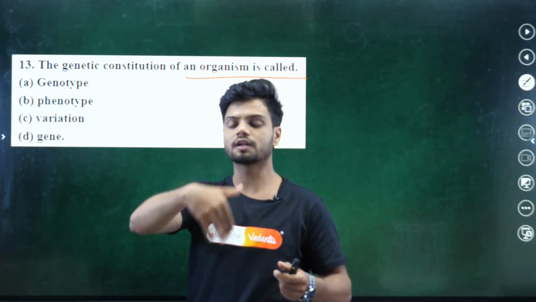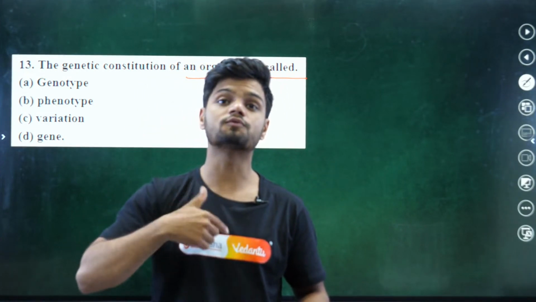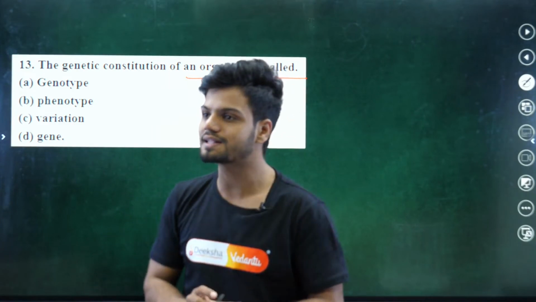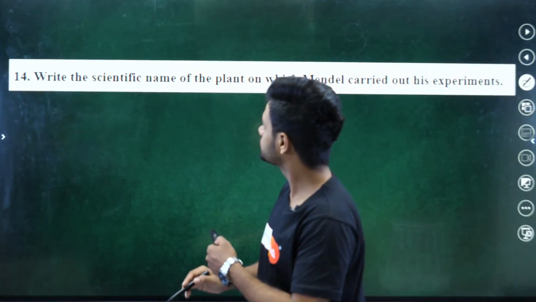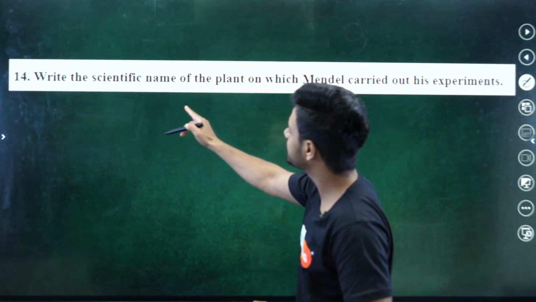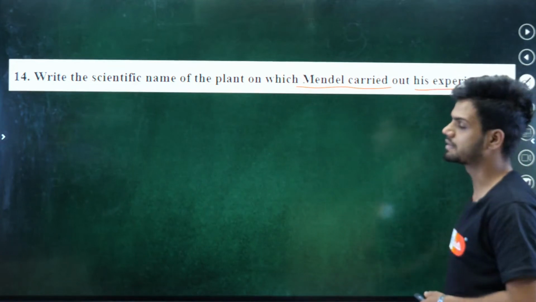See, the way an organism looks from outside is called a phenotype. But what is from inside? Inside it's called genotype. Easy question. Next question. Write the scientific name of the plant on which Mendel carried out his experiments.